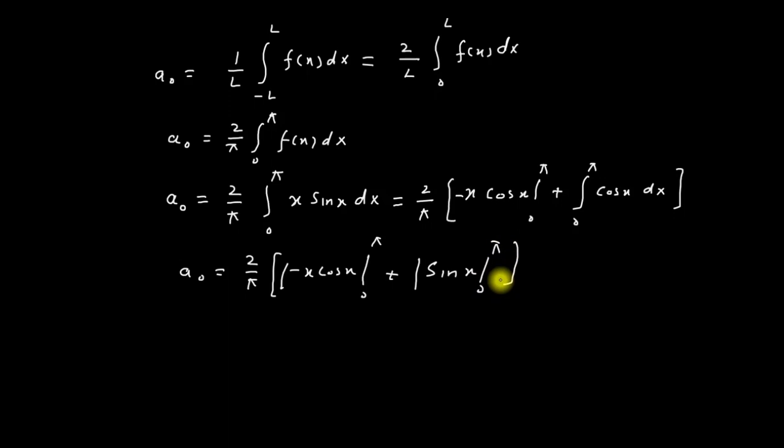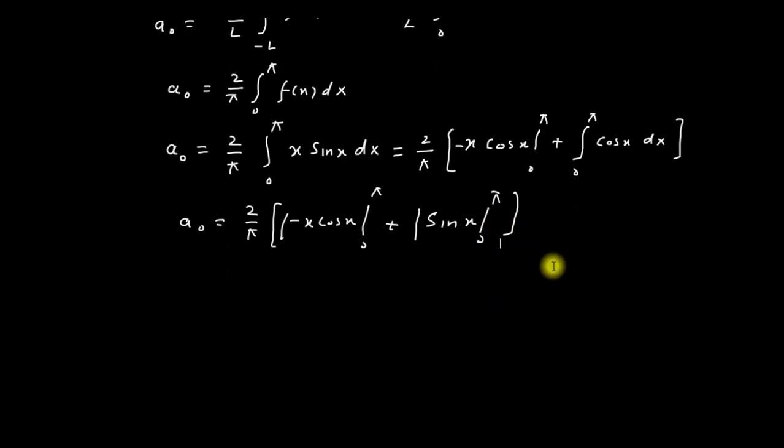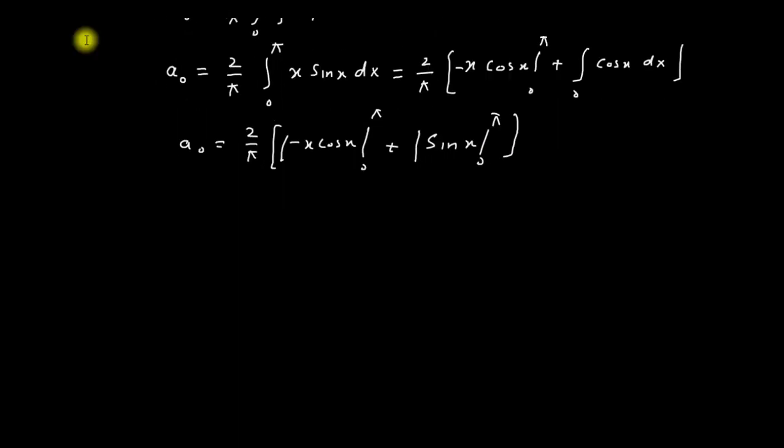Now I have to put in the upper limit and lower limit. When I put the limits in sin x, we get 0 in both cases. The value of sin pi is equal to 0 and the value of sin 0 is also equal to 0. So this term becomes equal to 0.